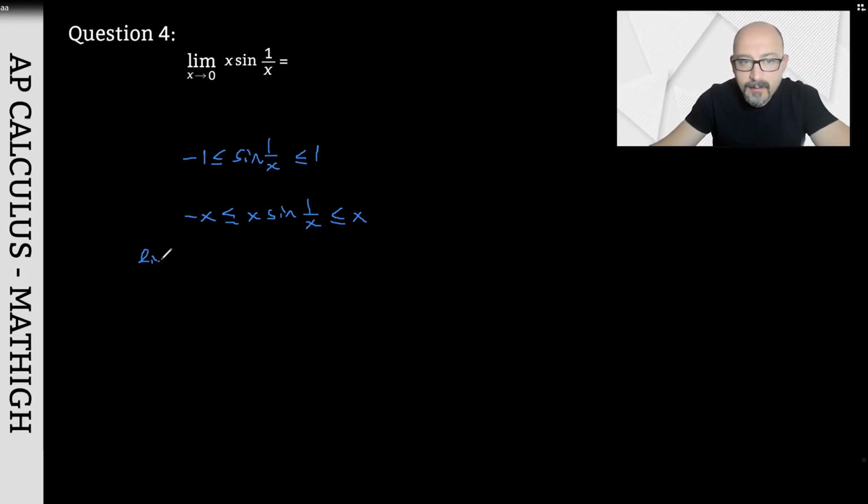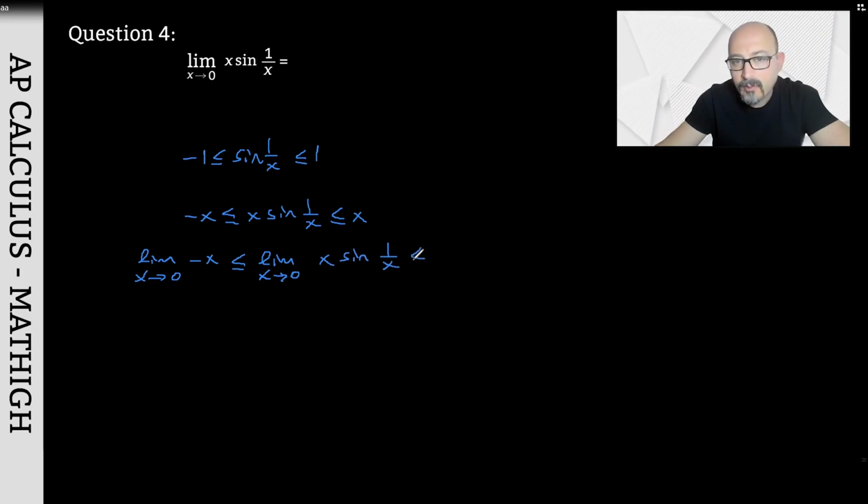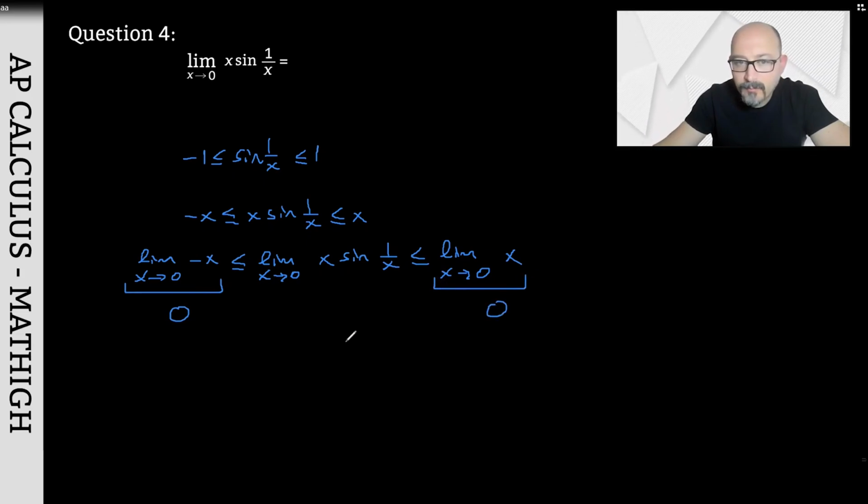Let's take the limits as x approaches 0 separately. The limit of negative x is less than or equal to the limit of x times sine of 1 over x as x approaches 0. This is also less than or equal to the limit of x. I know that the value here is 0, and the value here is also 0. So the expression I was asked for is also 0. It needs to be both greater than or equal to and less than or equal to at the same time. Since the only value that can satisfy this is 0, the answer to the question must be 0.